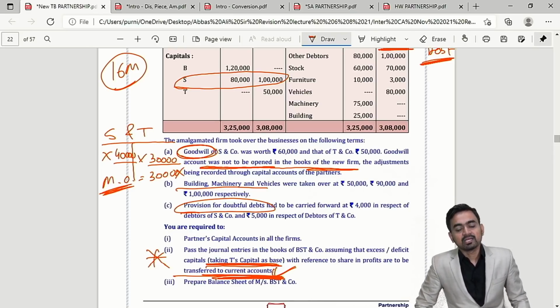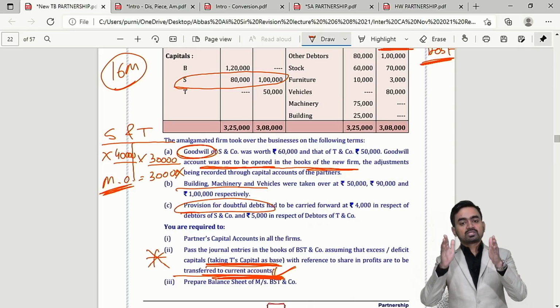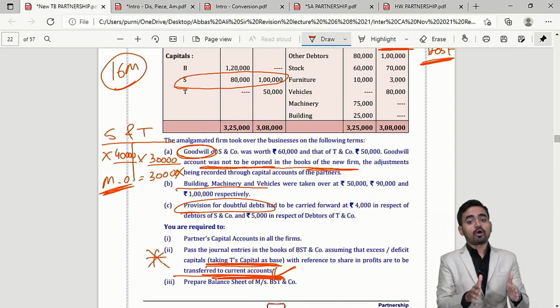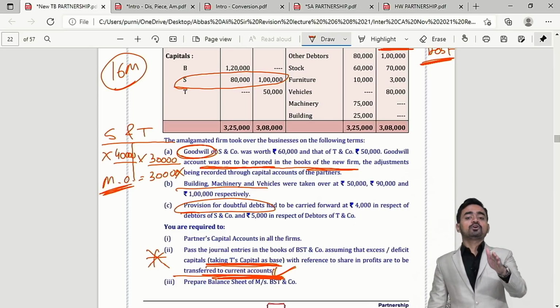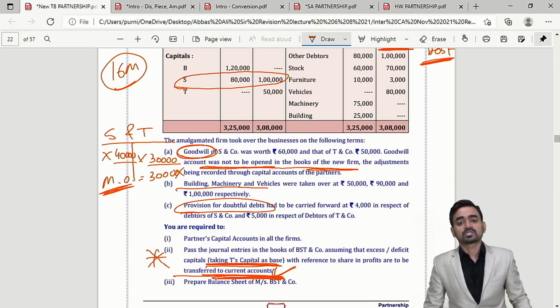I hope my dear students, you are getting this theory, these important points from the JK Shah Classes material and the related references of past exams. Yes or no? Yes. So please give your level best and try to achieve something out of it.